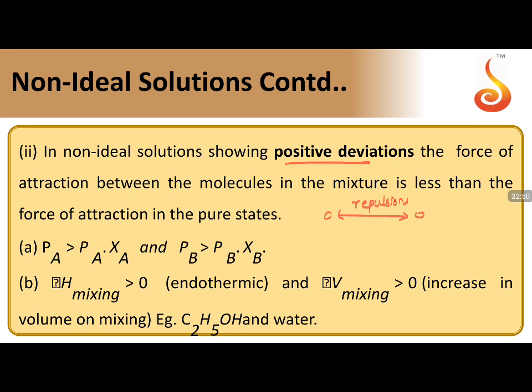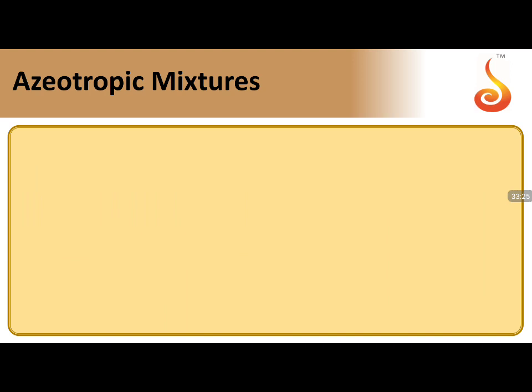That means the attractive forces between the molecules are decreasing. That makes the formation of solution difficult, so we need to forcefully make the solution happen. It is an endothermic process, delta H mixing will be greater than 0, with an increase in the volume between them. The examples for this type are alcohol water combinations. Any alcohol water combination has less attractive forces between the molecules, which leads to positive deviation. So remember this simple logic: alcohol water is positive, acid water is negative. That is the simple logic.